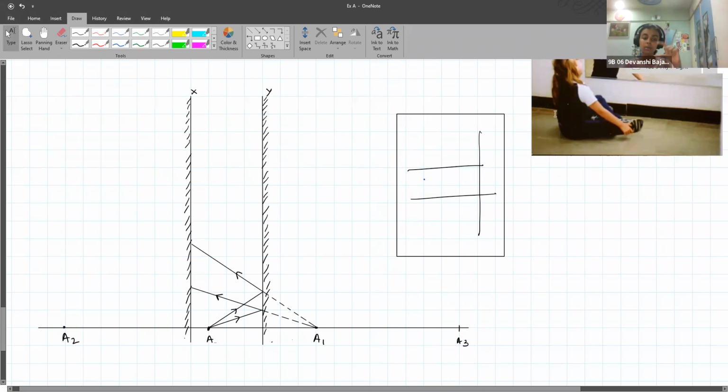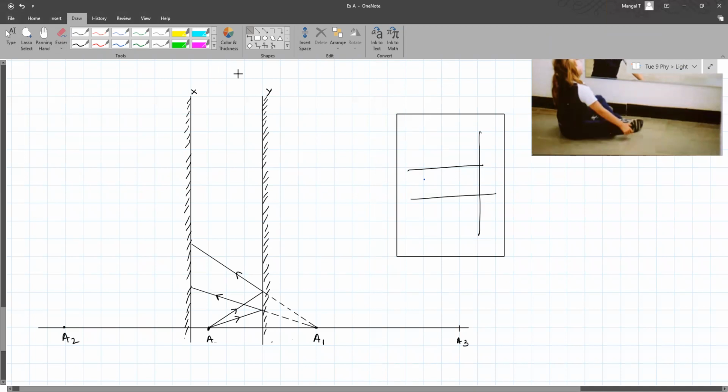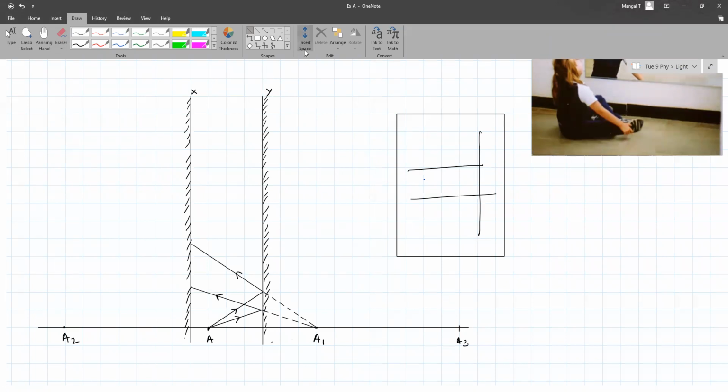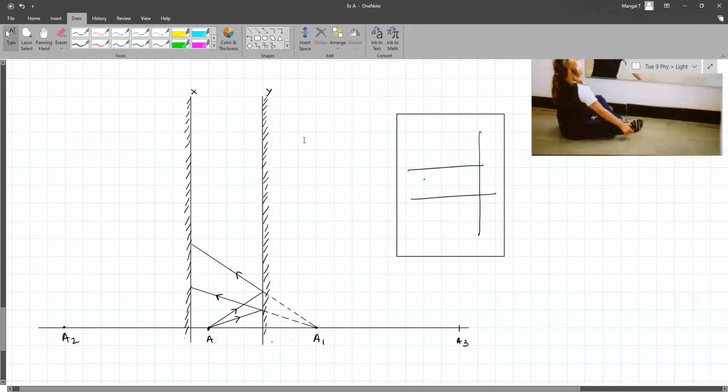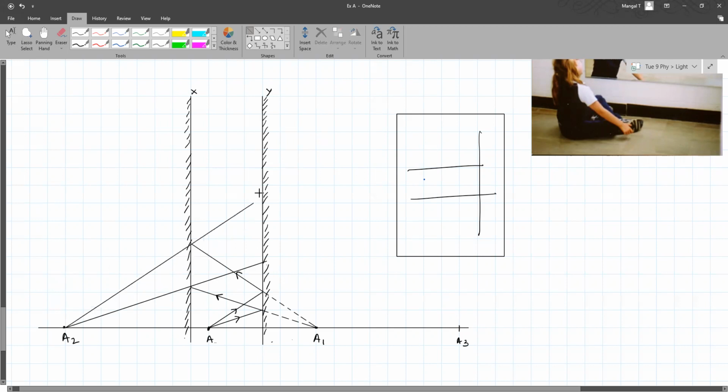So the distance between the lines will automatically increase. Everyone clear with this part? Yes, sir. Now, this is important. Now what we will do is we draw the rays starting from A2.